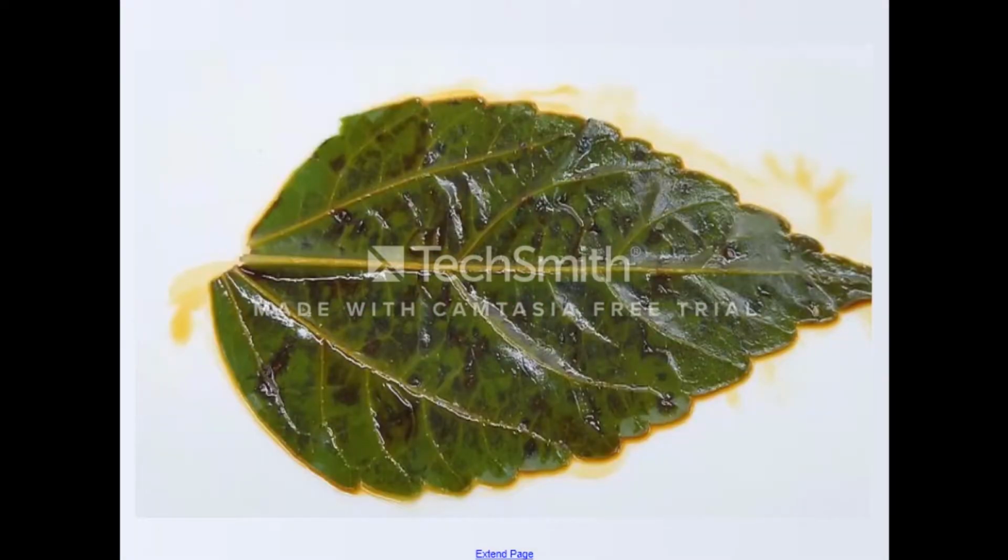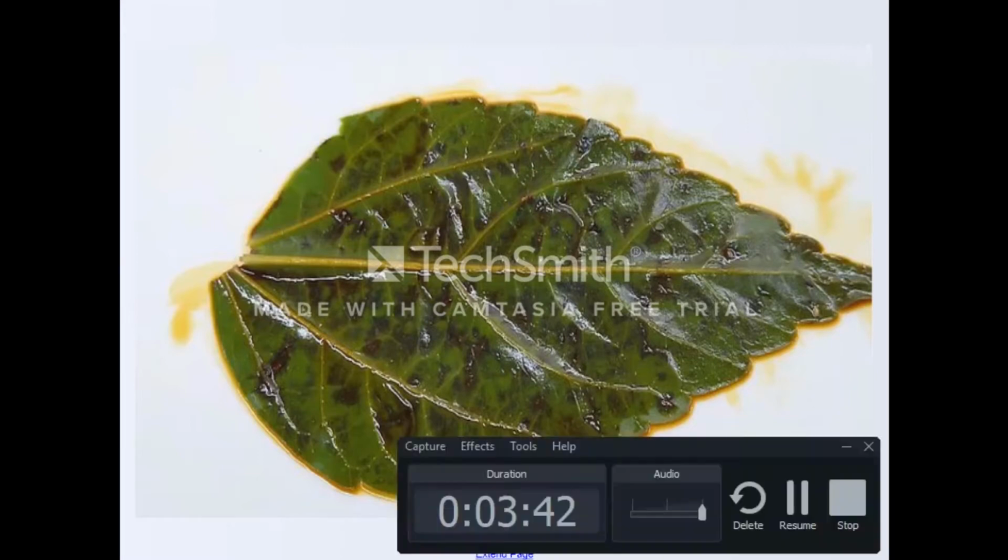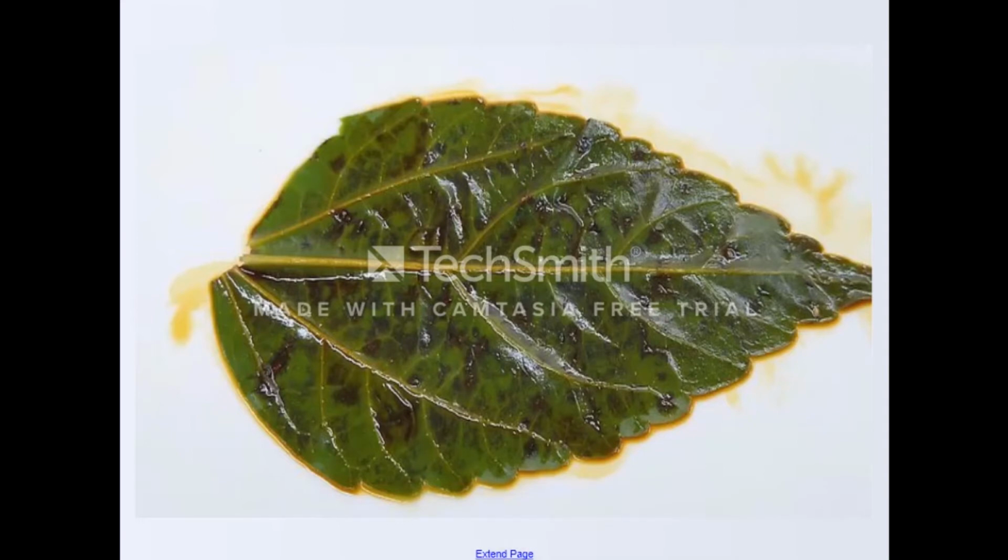What will happen? We will see that the leaf will be colored blue due to the presence of starch. If there is no starch, the color will not change. So again, we test for starch with iodine, which will give a blue color.